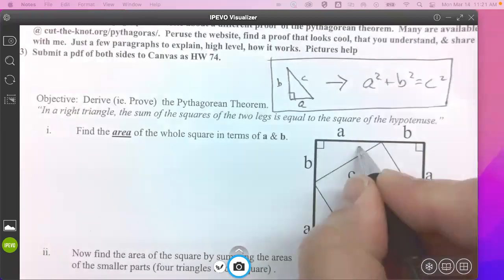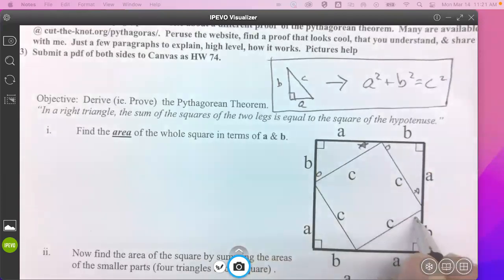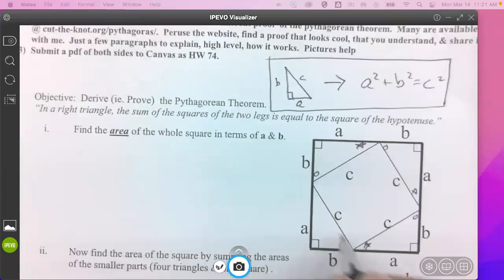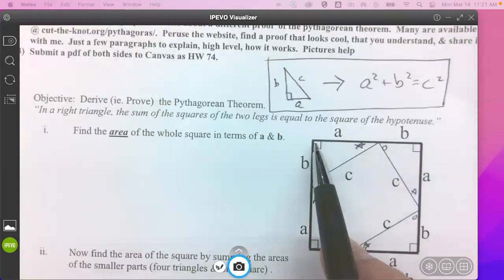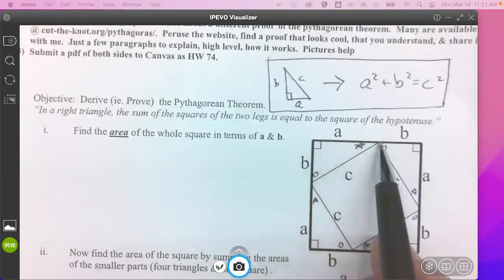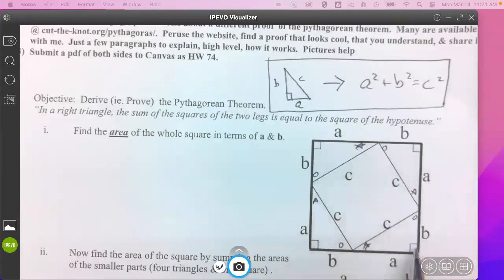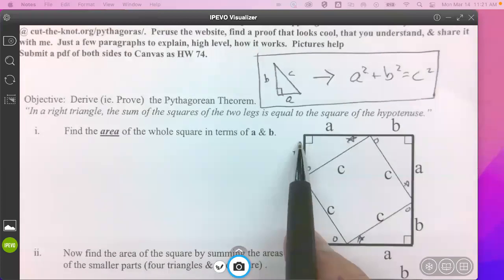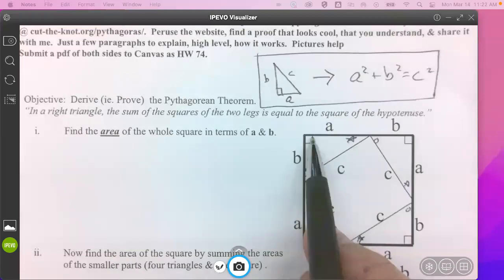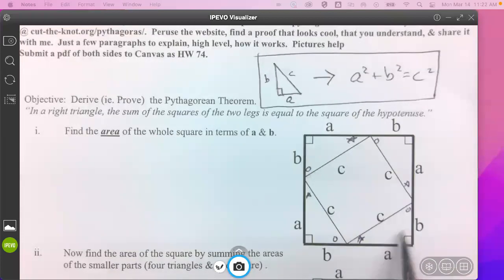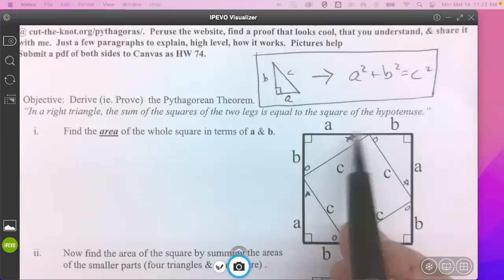Just like we did before, let's put a star here and a circle here. Circle, star, circle, star, circle, star. We built this so that this is continuous, so that this is a straight line. This is a straight line. This is a straight line. This is a straight line. What shape is this? It's a square, right? You know that because it's got 4 right angles and each of the sides is the same length. What is the side length here?